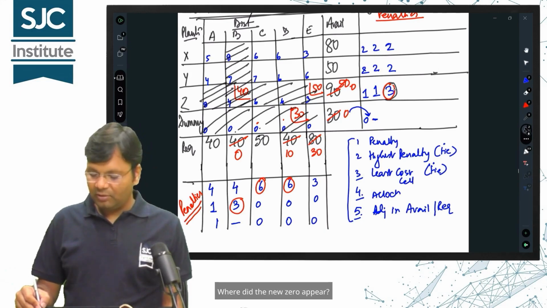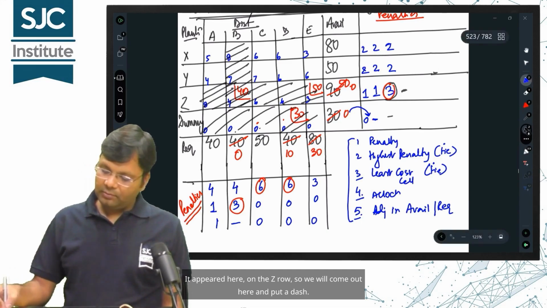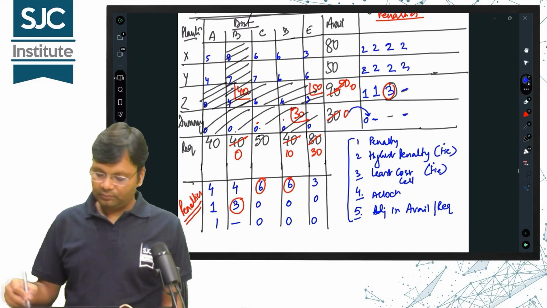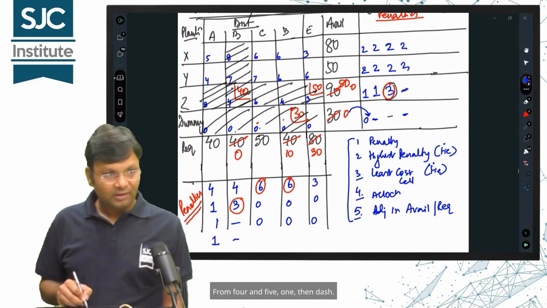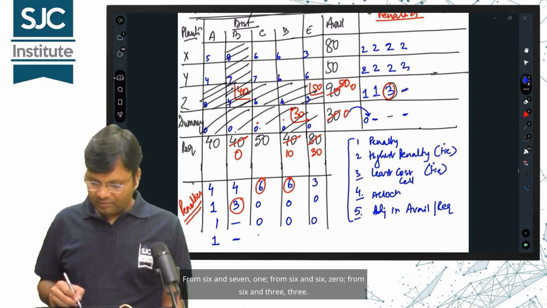Where did the new 0 appear? It appeared here on the Z row, so we will come out here and put a dash. The rest we copy, which gives 2 dash dash. We will have to do this side again. From 4 and 5, 1, then dash. From 6 and 7, 1. From 6 and 6, 0. From 6 and 3, 3.